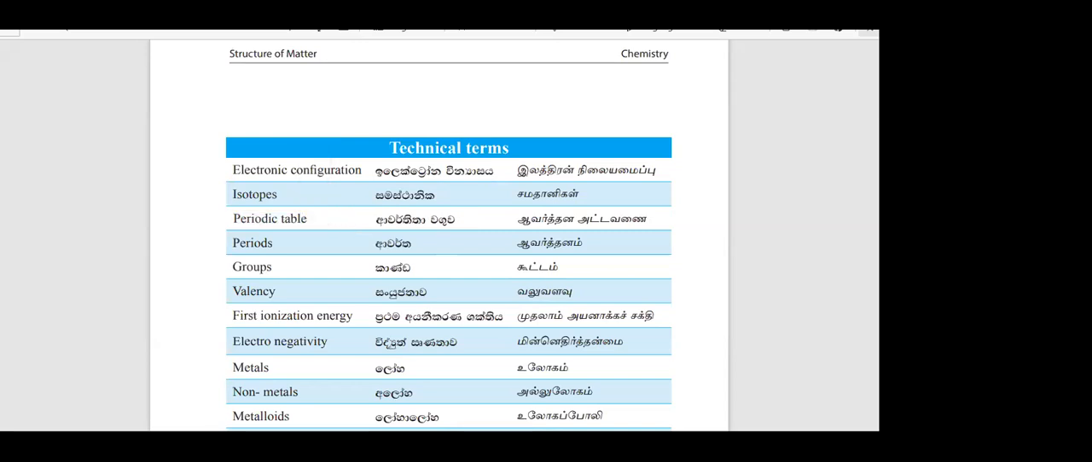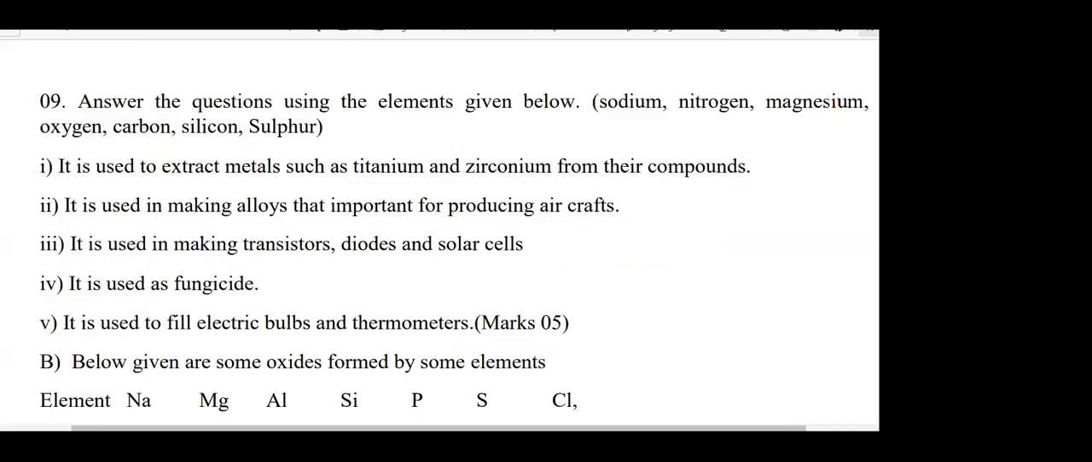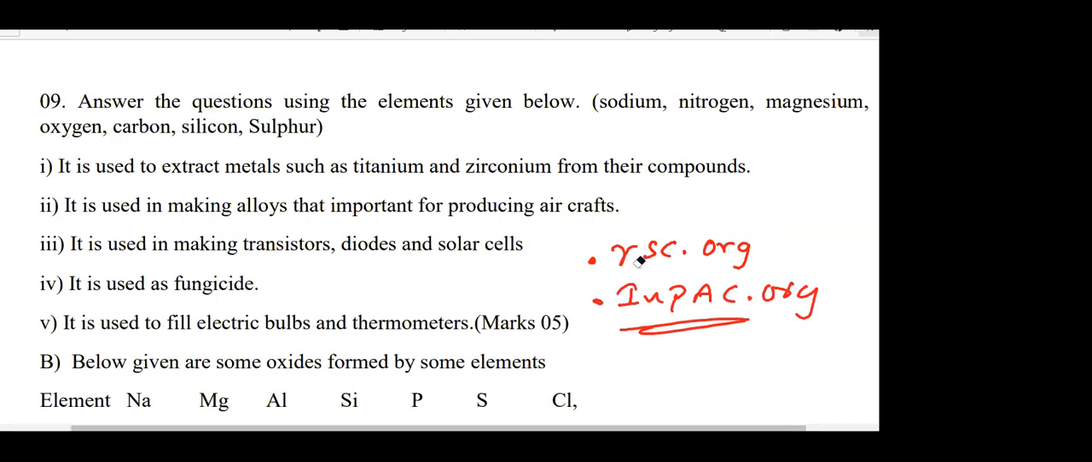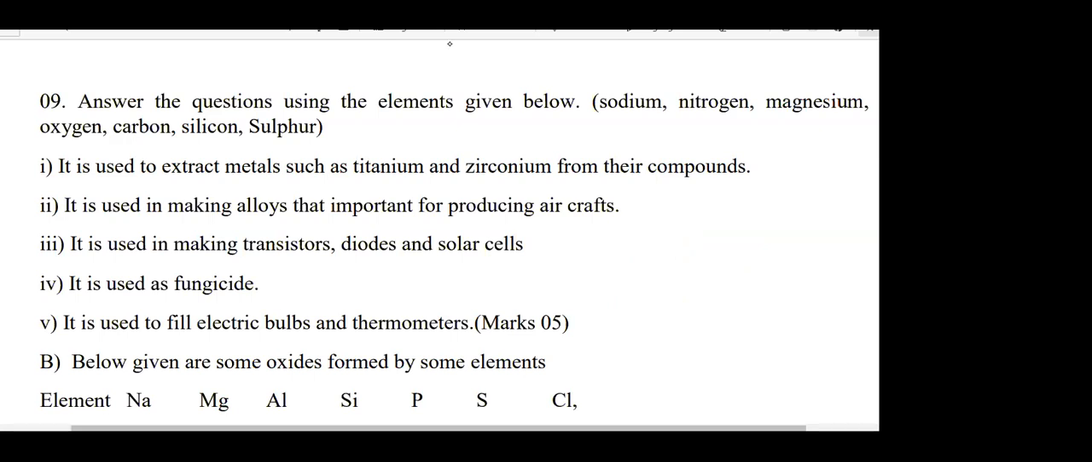Okay, let's move back to the paper again. What are the two websites? The IUPAC.org website and the Royal Society of Chemistry website. You can even tell this to your school teachers. Some teachers don't know even the RSC, Royal Society of Chemistry, and IUPAC. IUPAC is an international organization, the International Union of Pure and Applied Chemistry. So one of these you can use if you want to. When you have free time, leisurely you can research on these two websites. In the future it will also be very useful when you are doing A-level chemistry.